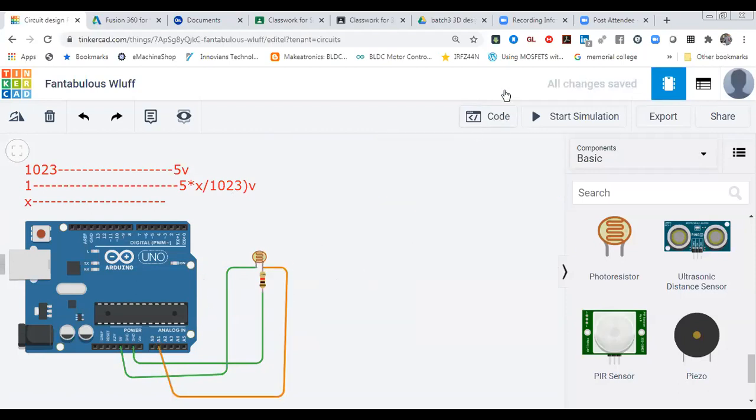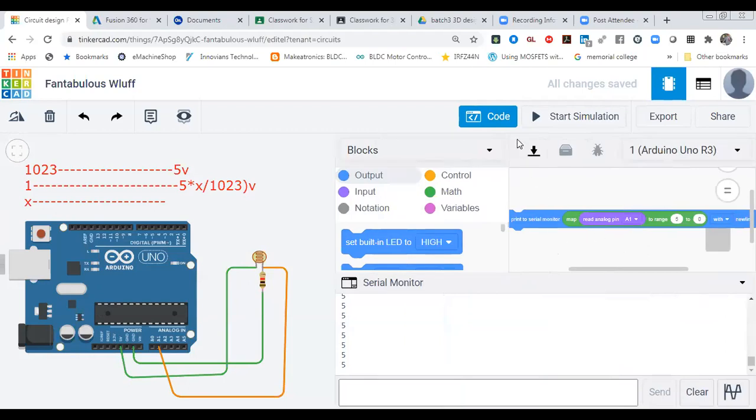Now after doing this, our circuit is ready. We can check with a multimeter also how much output voltage is coming, but I'm not doing it right now. You can try with a multimeter also. I just made a voltage divider circuit over here, the same as I did previously, with the LDR. But I am giving the supply from the Arduino, 0 volt or 5 volt. So the maximum voltage we are giving is 5 volt, and our output will change from 0 to 5. Let's start coding. The coding is the same, no need to make any change. You can map it in reverse order, 0 to 5, if you want.